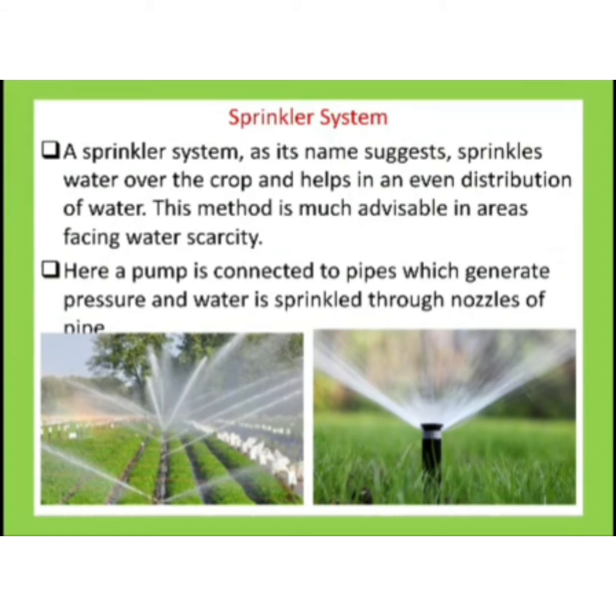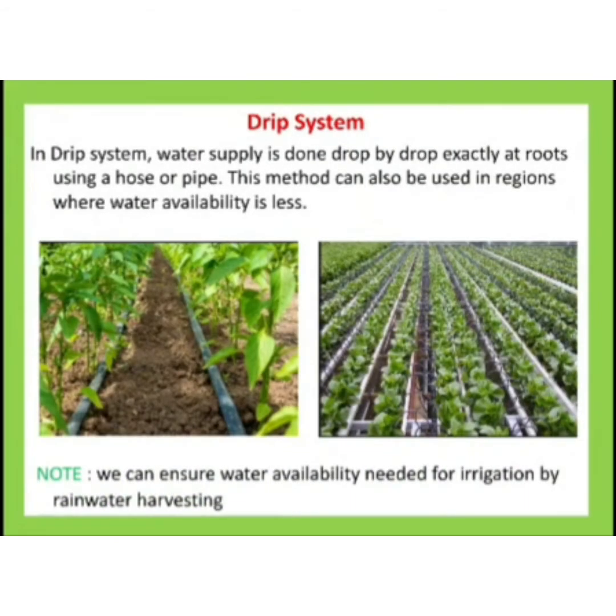Okay, the next system is the drip system. Drip is related to the term drop. In the drip system, instead of sprinkling, water falls drop-wise near the roots. That is, water supply is done drop by drop exactly at the roots using a hose or a pipe. You can see it in the picture. This method can also be used in regions where water availability is less, as we have already said. So here drop by drop the water is being injected at the root of the plants.